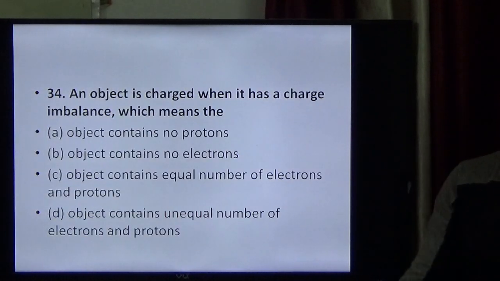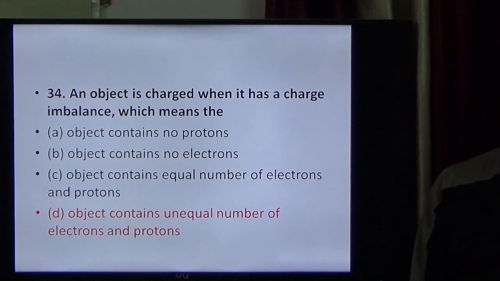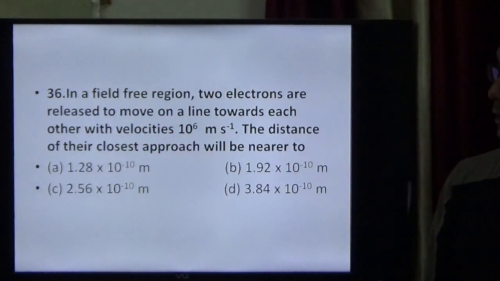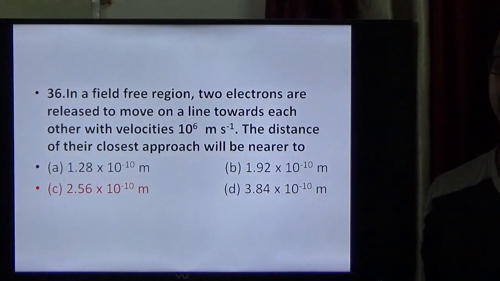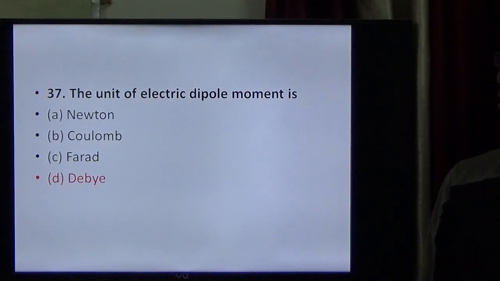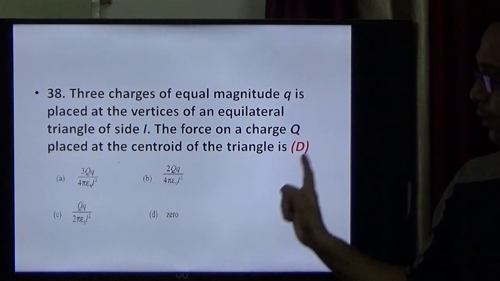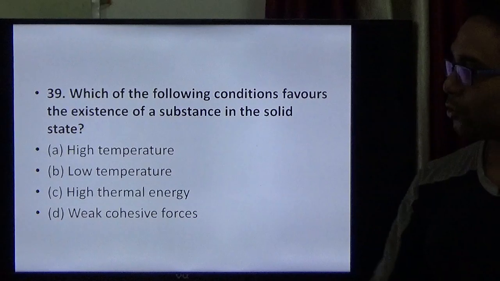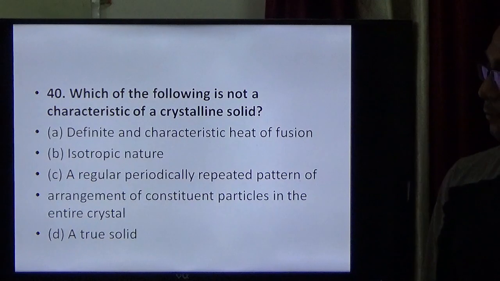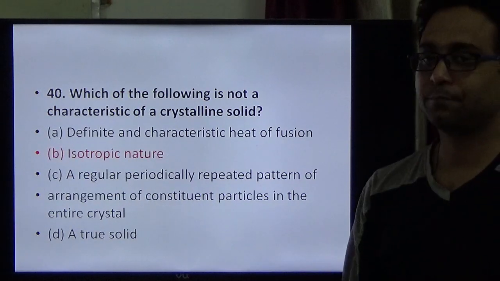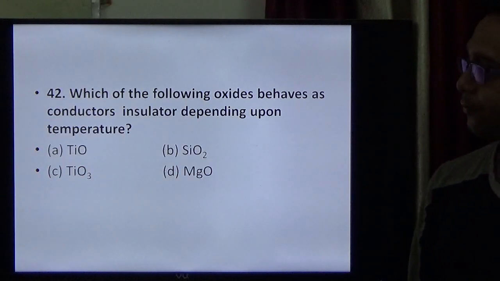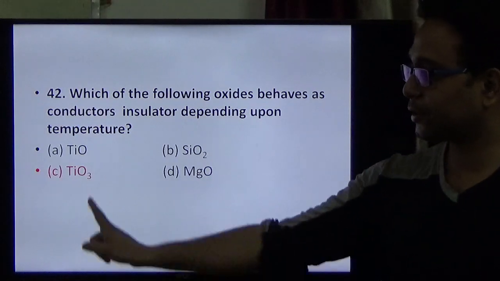Question number 34, D. Question 35, B. Question 36, C. Question 37, D. Question 38, D. Question 39, B. Question 40, B. Question 41, B. Question 42, C.